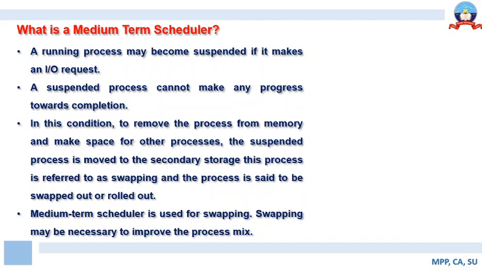So in order to optimally make use of the main memory, a process or a set of processes that has entered into a suspension mode has to be migrated from the main memory to the secondary memory. The mechanism involved in bringing the program from the main memory to the secondary memory or back to the main memory is called swapping.